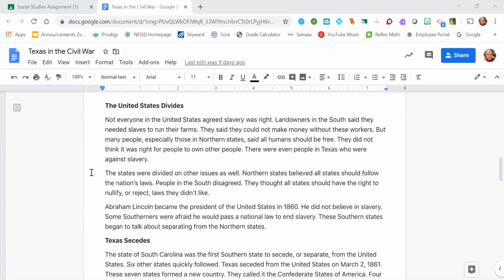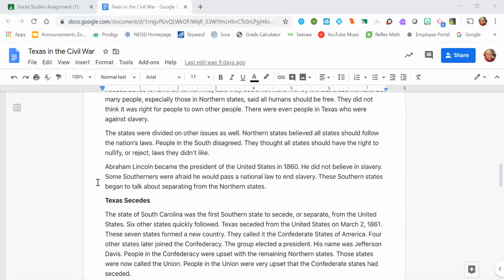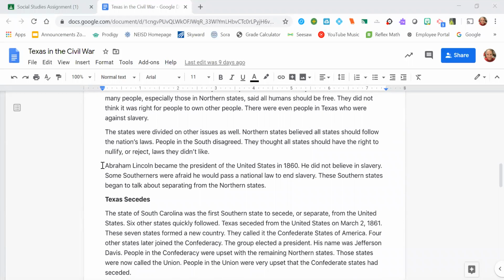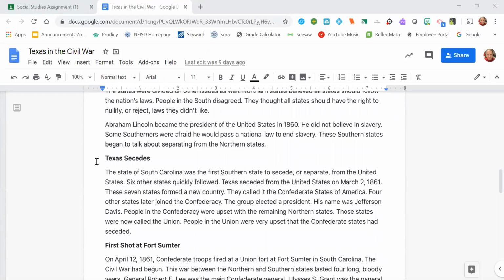The states were divided on other issues as well. Northern states believed all states should follow the nation's laws, and people in the South disagreed. They thought all states should have the right to nullify or reject laws they didn't like. Abraham Lincoln became the President of the United States in 1860. He did not believe in slavery. Some Southerners were afraid he would pass a national law to end slavery, and these Southern states began to talk about separating from the Northern states.